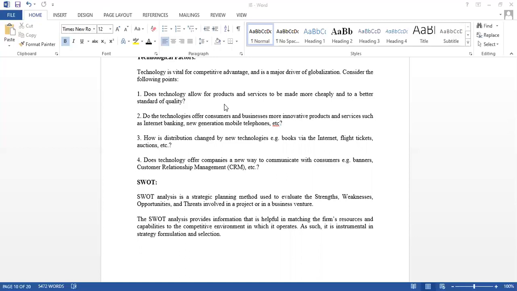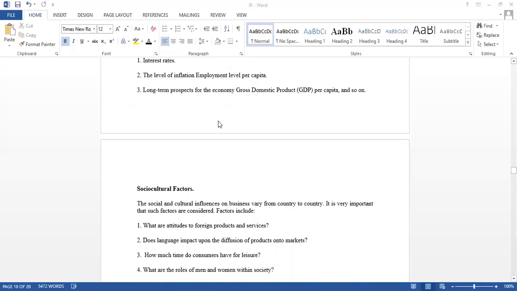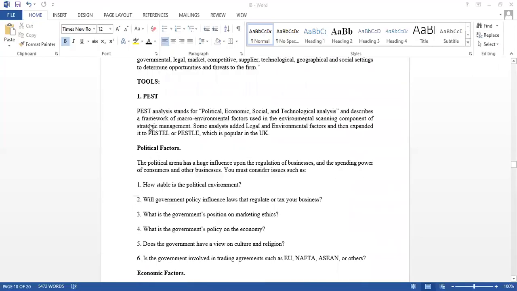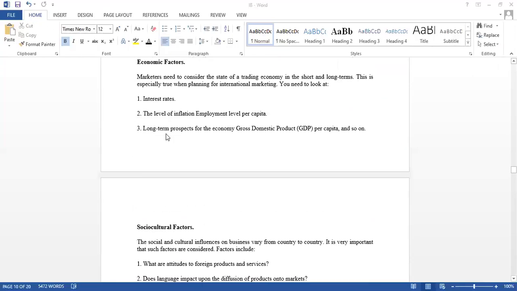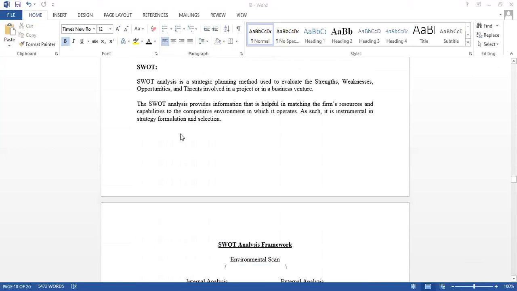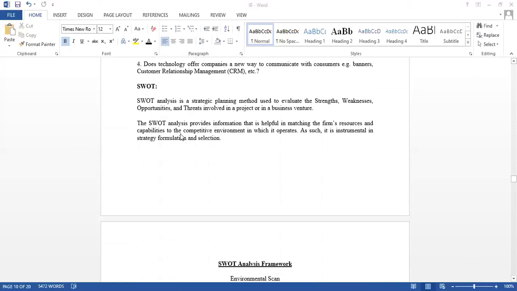And one more thing, the relationships that you are going to maintain with your customers or clients, which is nothing but CRM, customer relationship management. So is all this possible with the technology that we have, or the technology that is available in that particular country? You need to check that. All these are the factors that you need to check. You need to do this PEST analysis whenever you are entering international business. That is one of the tools.